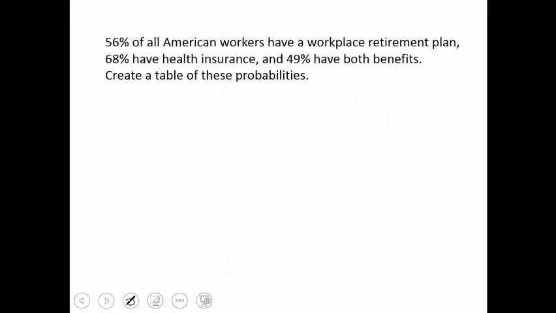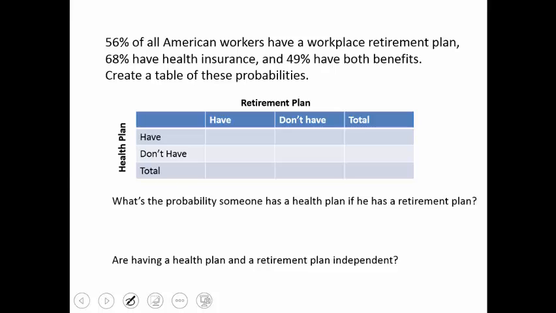So for example, we've seen this before. 56% of all Americans have retirement plans, 68% have health insurance, 49% have both. So I'm going to take a quick second and fill this in. So there's the one. 56% have retirement, which means that 44% don't. 68% have health benefits, so 32% don't. 49% have both. So now I'm going to take a minute, fill this in the rest of the way.